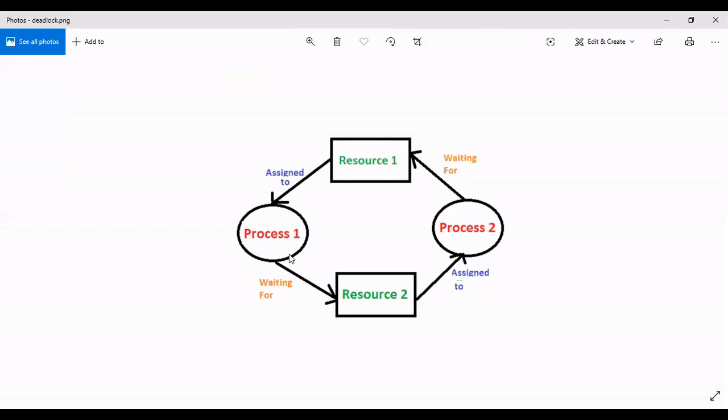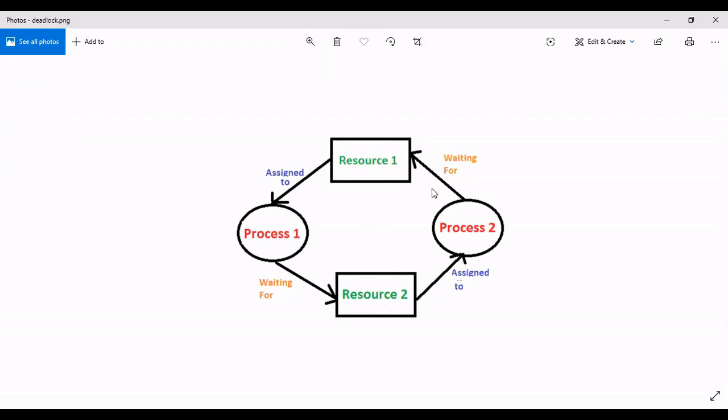It means resource 1 is assigned to process 1, so process 1 is holding. Then similarly process 2 is getting executed because of a resource. What is that resource? Resource 2. Resource 2 is already assigned to process 2, and resource 1 is already assigned to process 1. So now both are in hold state. Process 1 is holding resource 1 and process 2 is holding resource 2.